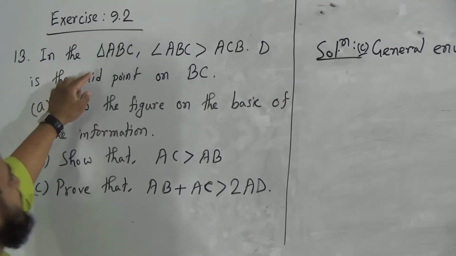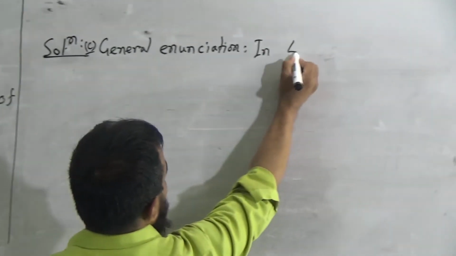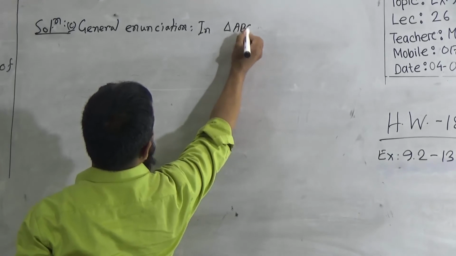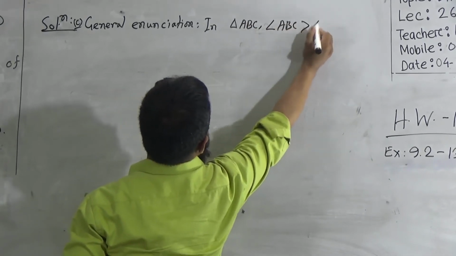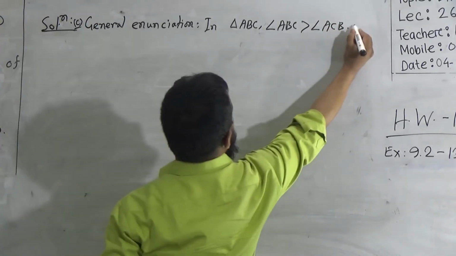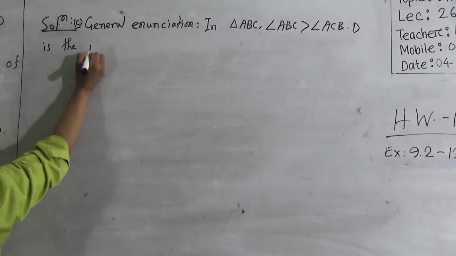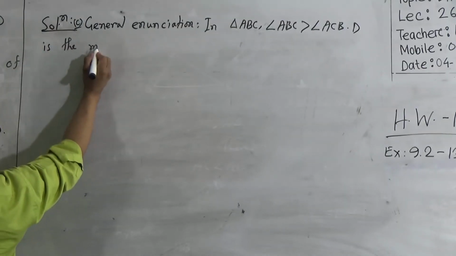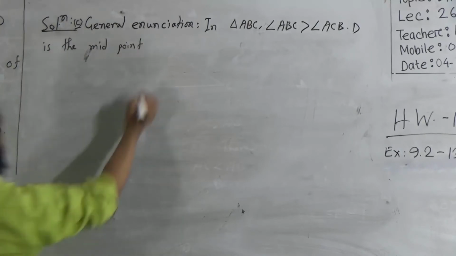So we should take from the STEM also: in triangle ABC, angle ABC is greater than angle ACB, and also given D is the midpoint on BC.